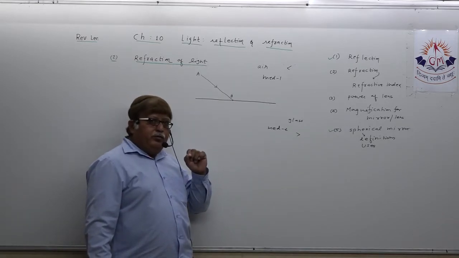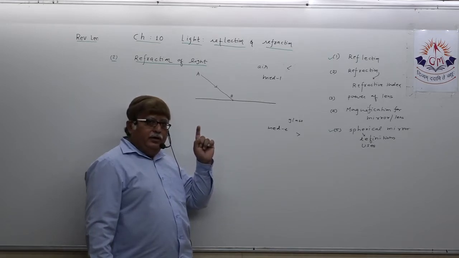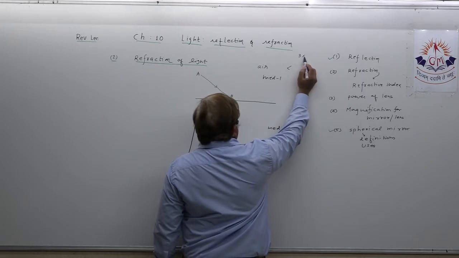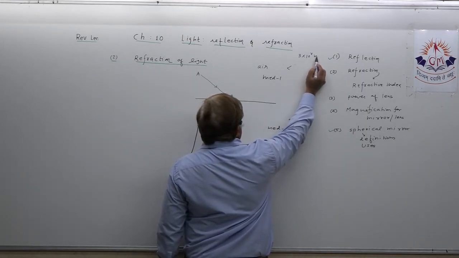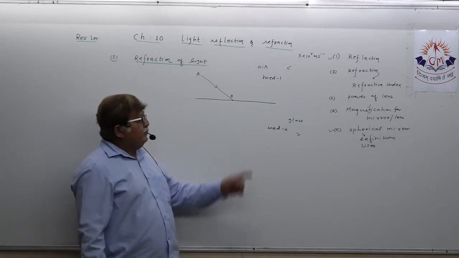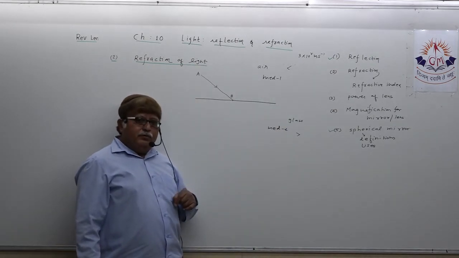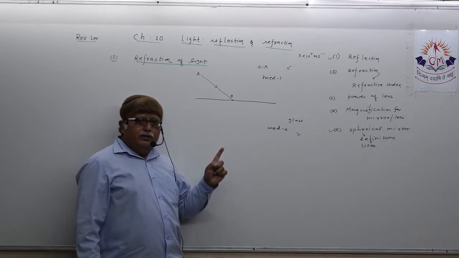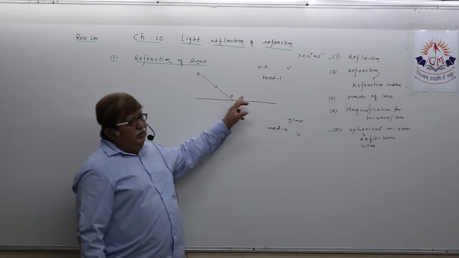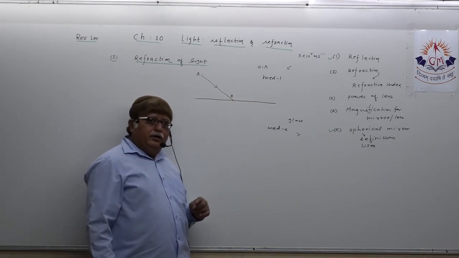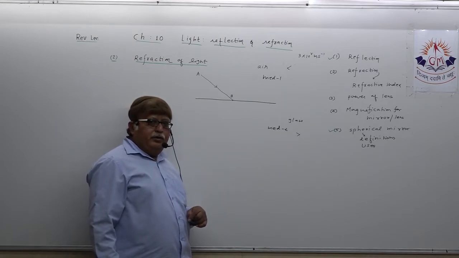The speed of light in air is standard, as you know, 3 into 10 raised to 8 meter per second. But is it possible that light is going to travel with the same velocity in other mediums except air?